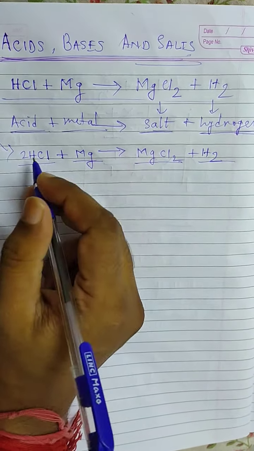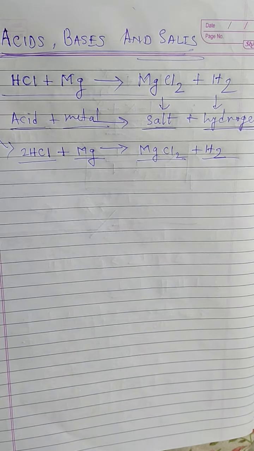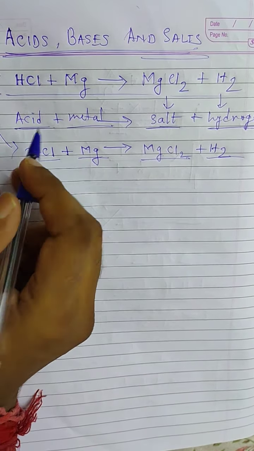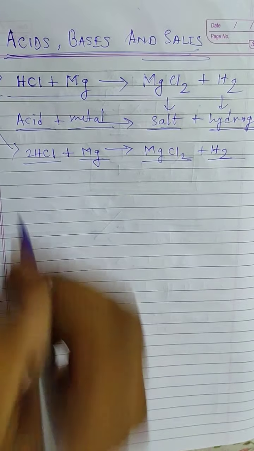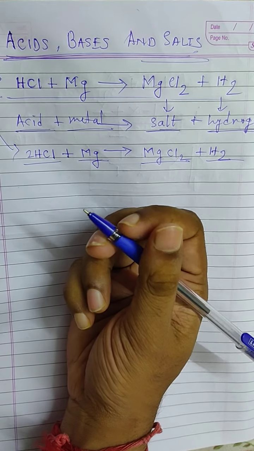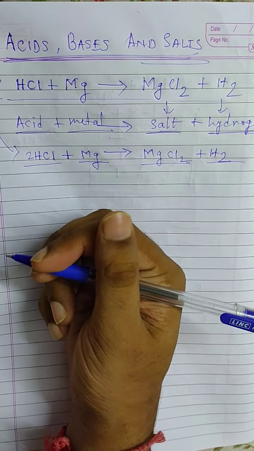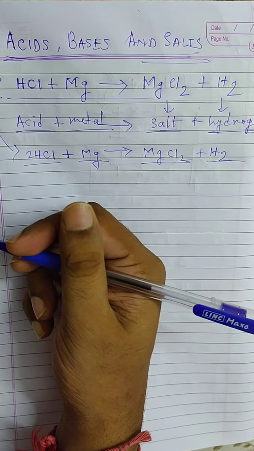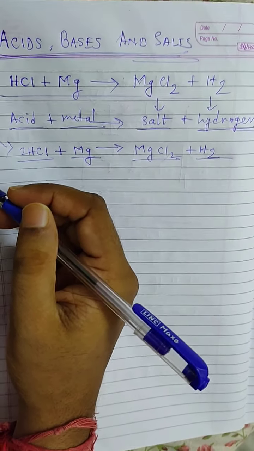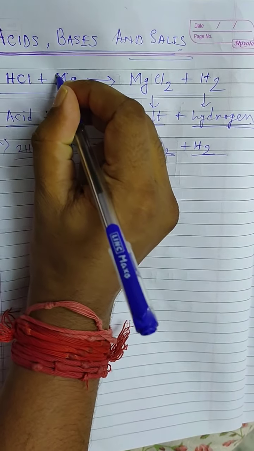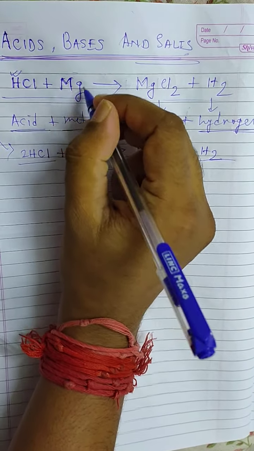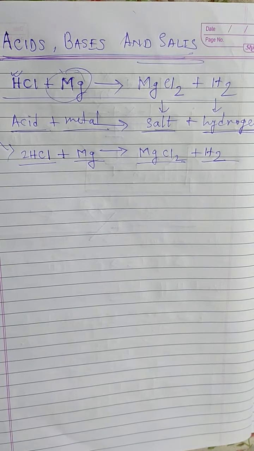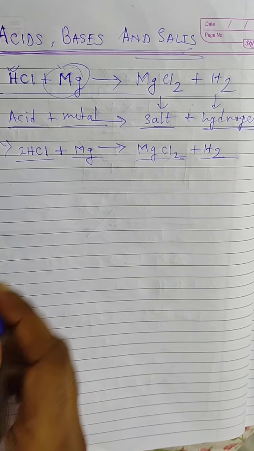Salt and hydrogen. But there is a question: do all the metals react with acids? No. The answer is no. The metals which are able to displace hydrogen from an acid can react with an acid. Here magnesium is a metal which is more reactive than hydrogen. This is why magnesium is able to replace hydrogen from HCl.